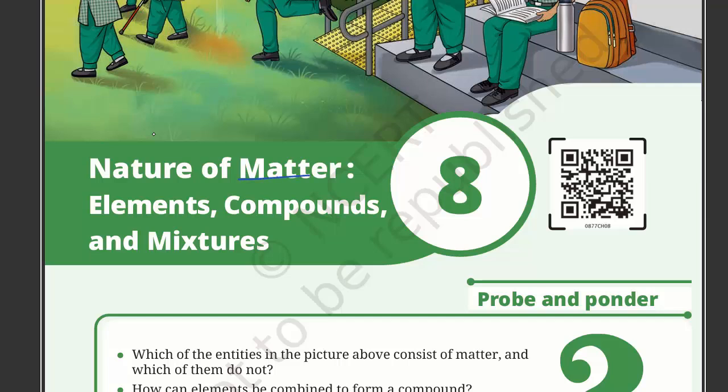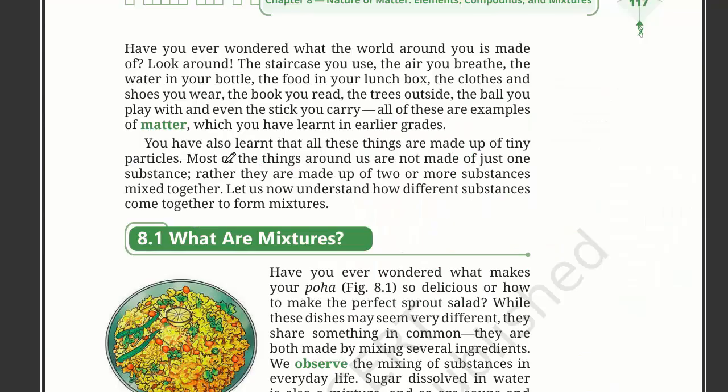Nature of Matter: Elements, Compounds, and Mixtures, Chapter 8. Have you ever wondered what the world around you is made of? Look around: the staircase you use, the air you breathe, the water in your bottle, the food in your lunchbox, the clothes and shoes you wear, the book you read, the trees outside, the ball you play with, and even the stick you carry. All of these are examples of matter.